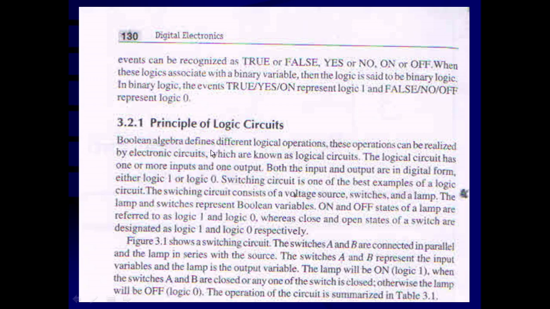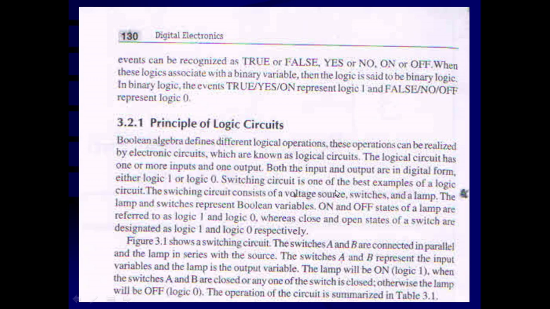Principle of the logic circuits. Boolean algebra defines different logical operations. These operations can be realized by electronic circuits, which are known as logic circuits. The logic circuit has one or more inputs and one output. Both the inputs and outputs are in digital form, that is either logic 1 or logic 0.